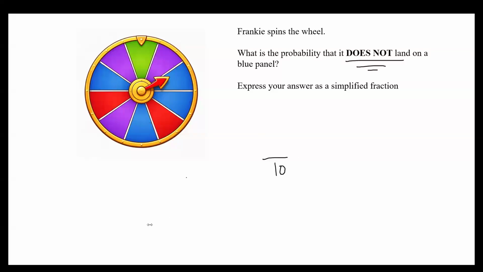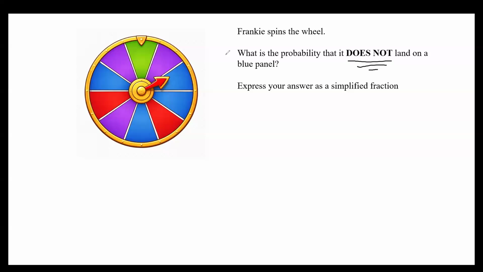Yeah, well explained. Fantastic. All right, so if you're still a little bit confused, watch carefully. And if you misunderstood and you calculated the probability that it does land on the blue panel, don't worry, but be very careful with these sorts of problems, okay? We're looking for the probability that it does not land on the blue panel.